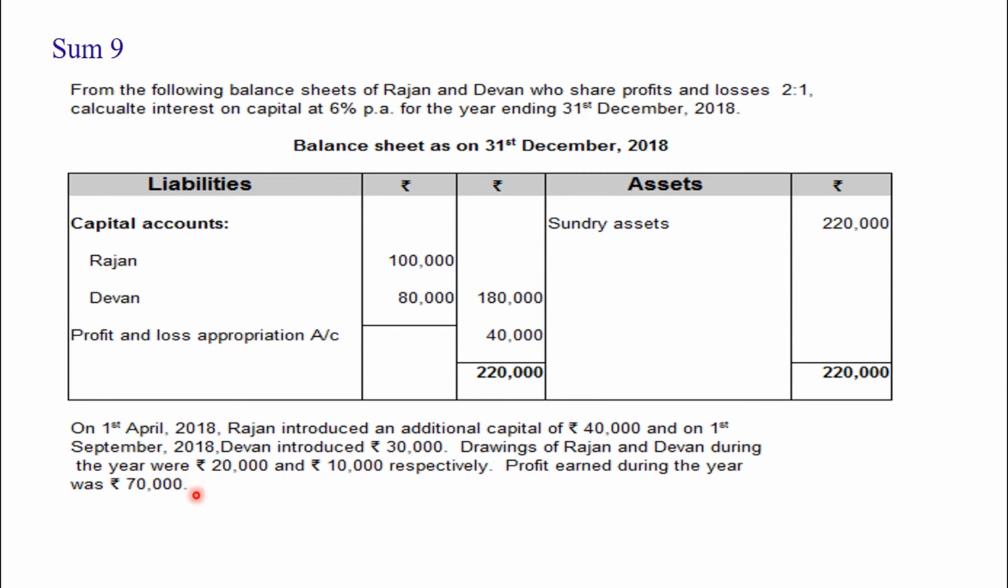Already in the balance sheet they have also given the profit and loss appropriation account. This is the difference between sum number 8 and this sum. Profit and loss appropriation account is 40,000. Now let us see the solution.